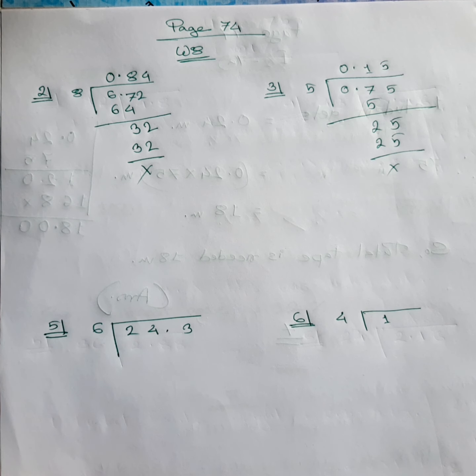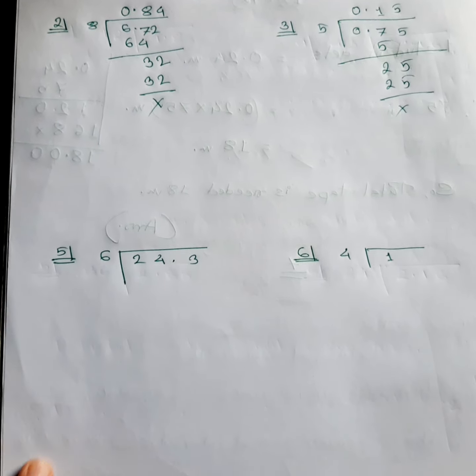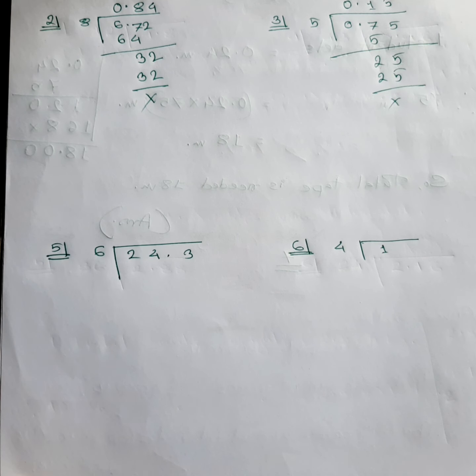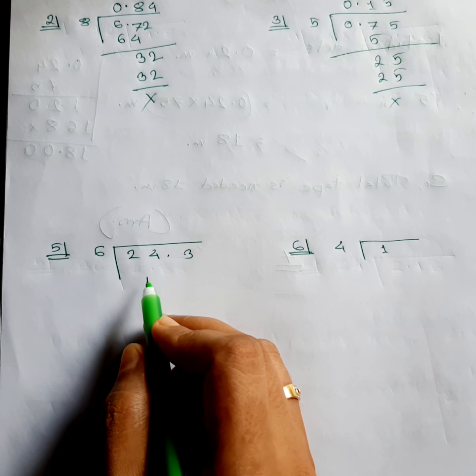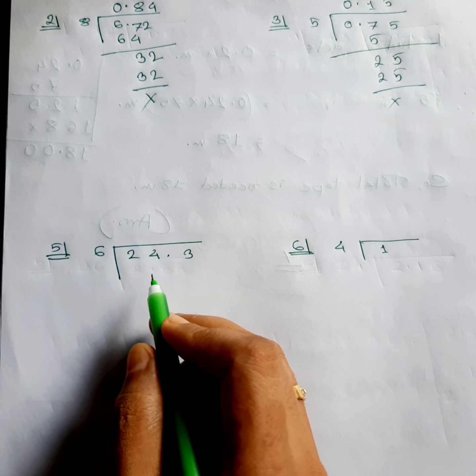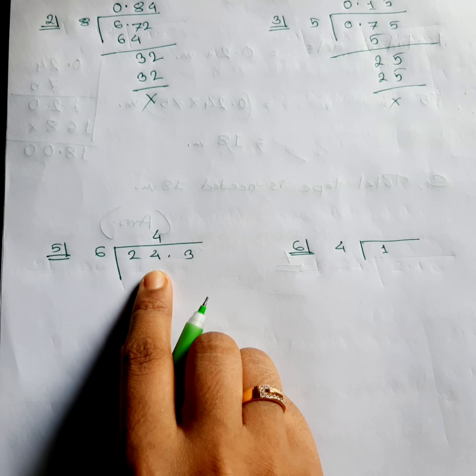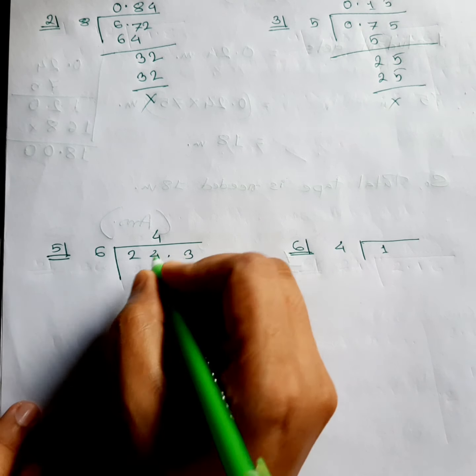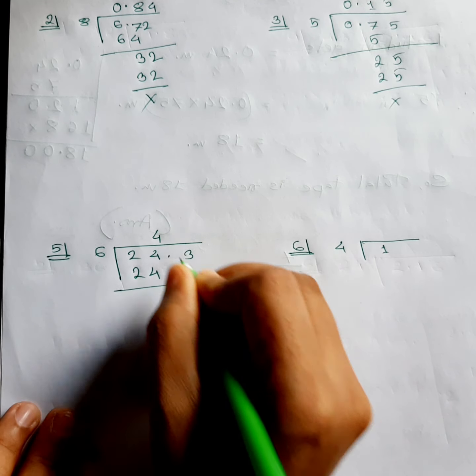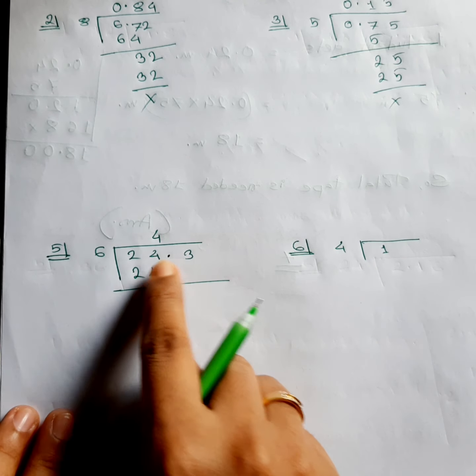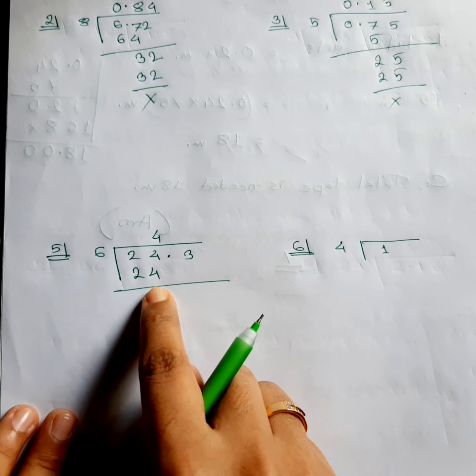I hope that all of you can do it by yourself, because this kind of math we have already done a huge number of. Okay. Now in 24, 6 goes how many times? 6 goes only 4 times. As we are not crossing any decimal, we will not replace it. So just 24 over here. We have crossed that one already, and the subtraction answer is 0. So we have to take this 3 down. This one will come over here and 3 will go down.